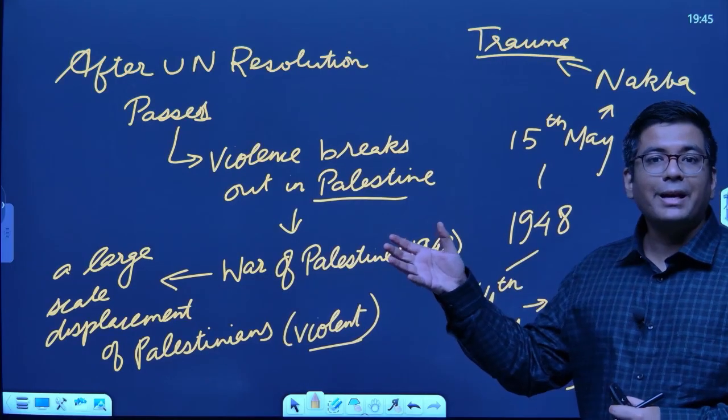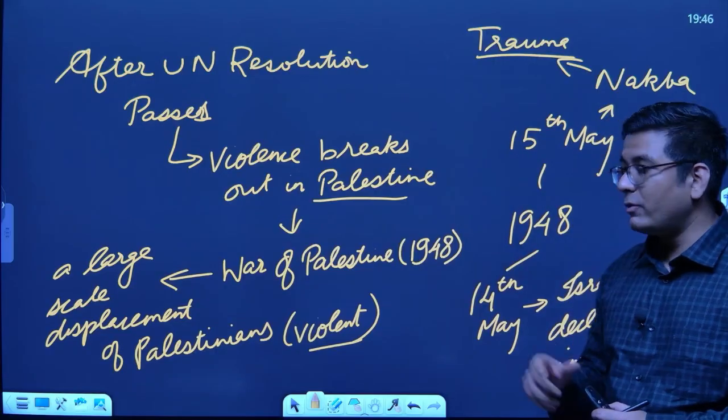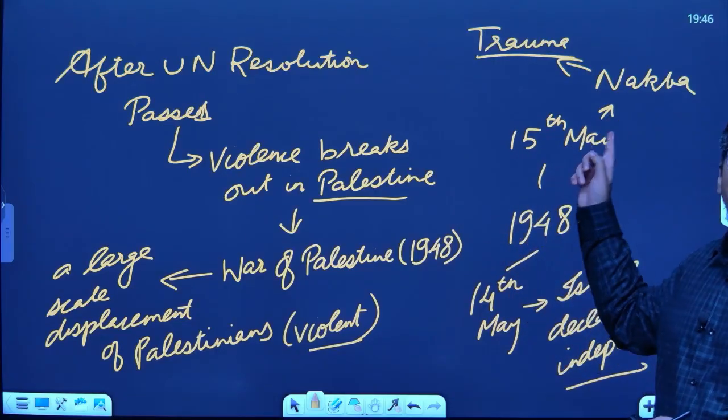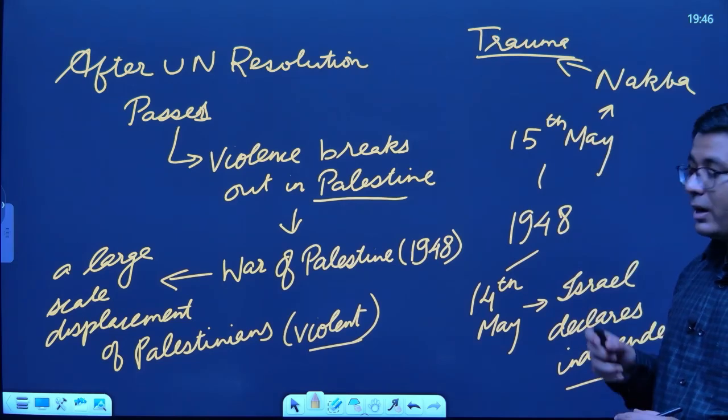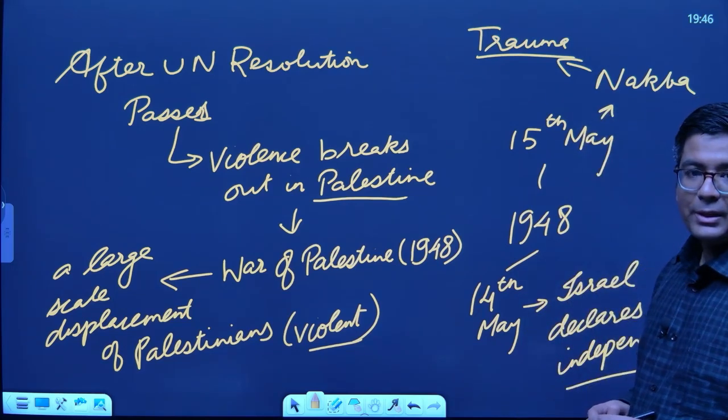So whatever the collective trauma they have, that is something which is remembered as Nakba, and 15th of May every year is observed by them as Nakba Day or Nakba Remembrance Day. Okay, I hope this is something which is clear.